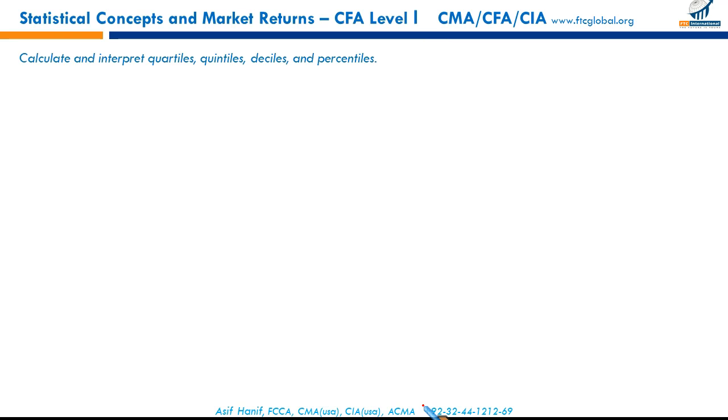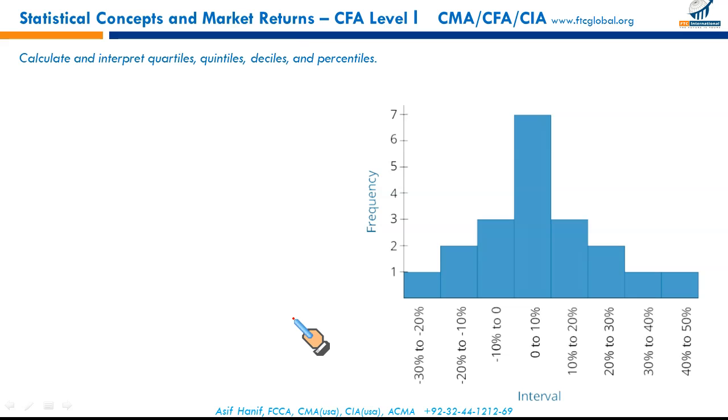Next, the LOS is calculate and interpret quartiles, quintiles, deciles and percentiles. Now this is your bar chart. What are quartiles, deciles and percentiles? These are known as measures of location.